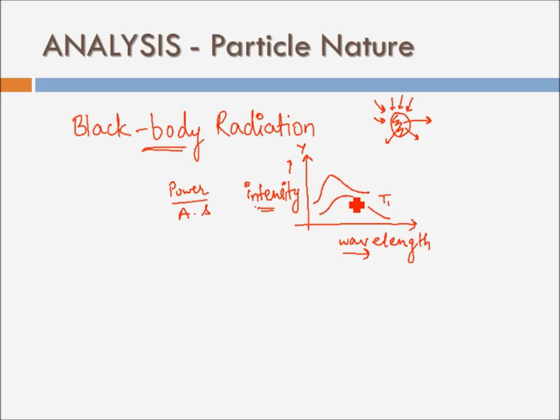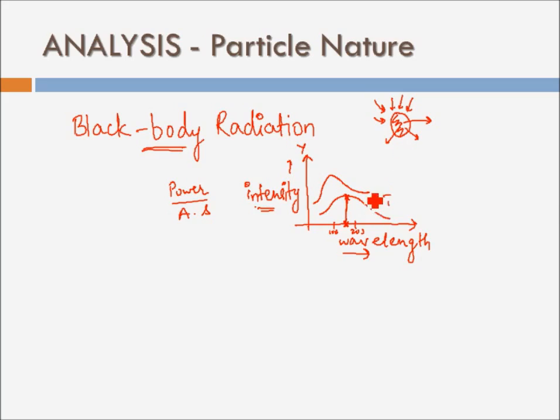And you plot the graph corresponding to each wavelength. For example, corresponding to 100 nanometer, you saw that this much power was emitted. Corresponding to 200 nanometer, this much power was emitted, and so on. So it was found that this peak represents the wavelength with highest intensity. Among all the wavelengths being emitted by your black body, this particular wavelength has the greatest intensity, or you can say greatest brightness, or in a very crude sense, it is most common.